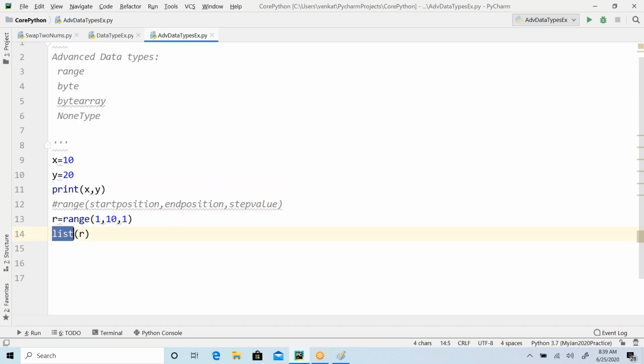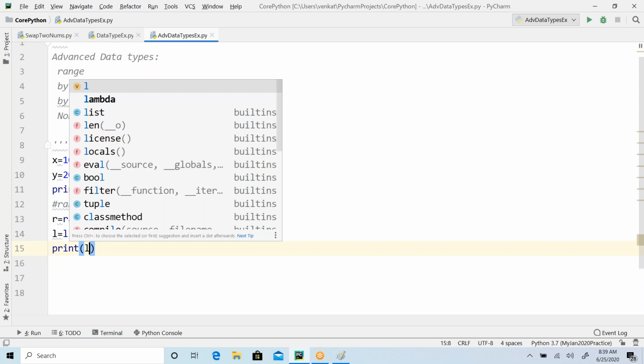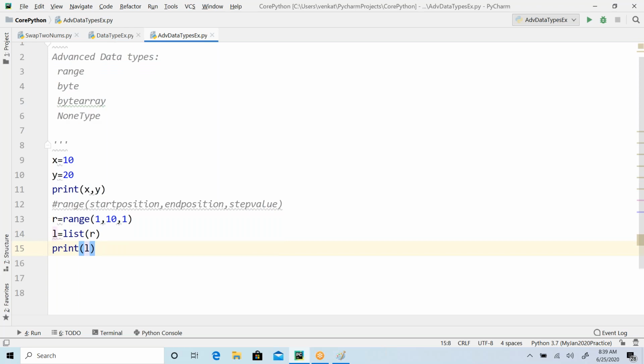The list is a predefined function, guys. What it does is take all the elements of the range and convert them into a list. So the type will be a list. Now if you want, you can print this L, and now it's going to print the actual elements.